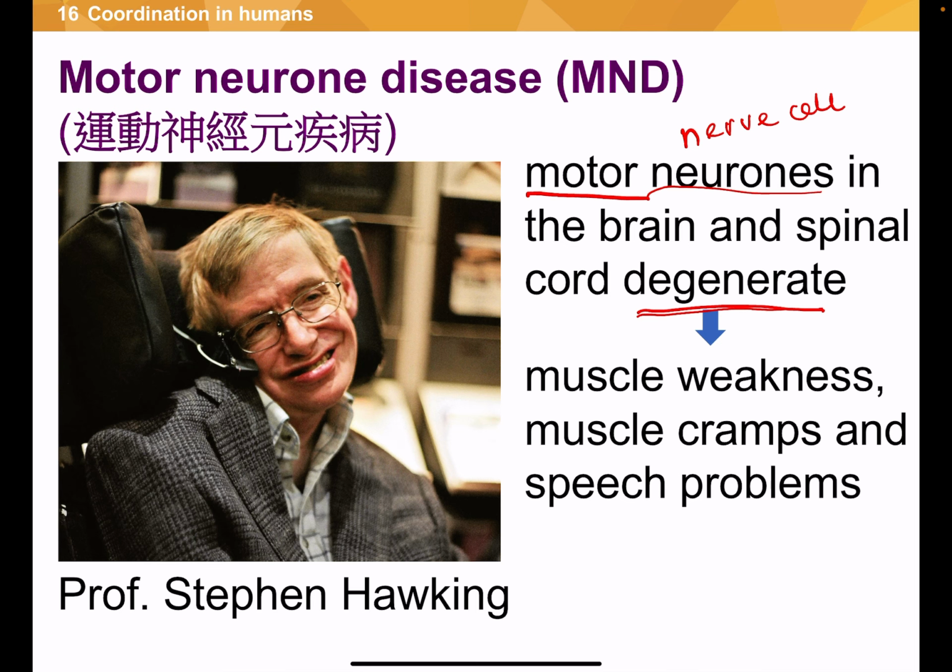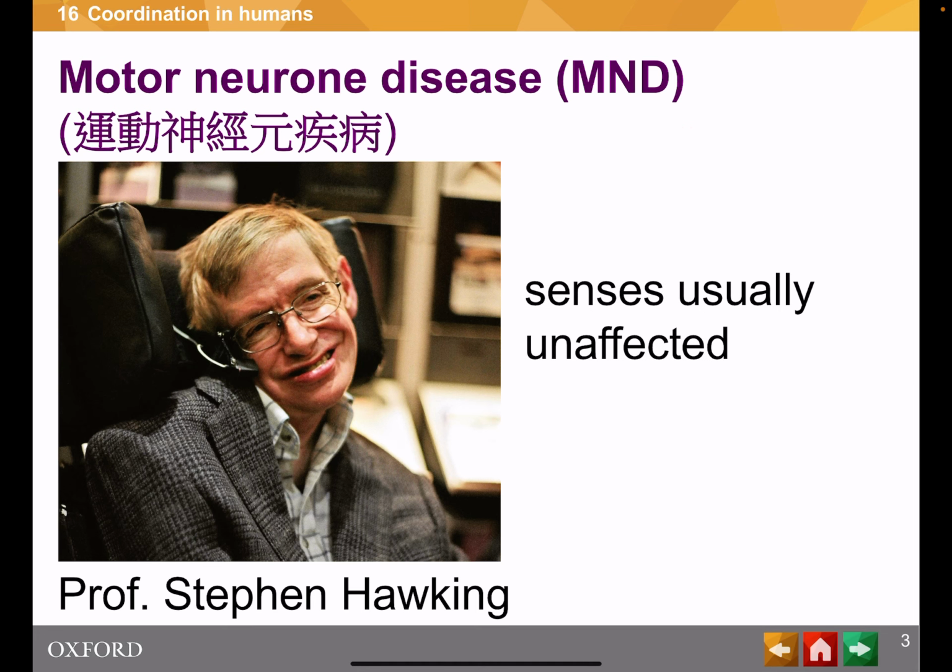Motor neurons. Neurons mean nerve cells. Motor means control, related to movement. So some nerve cells are related to movement. People with MND may have muscle weakness, muscle cramps, and speech problems. But usually their senses are unaffected. But why? Before you can find out the answer, I would like you to learn some very important terms.